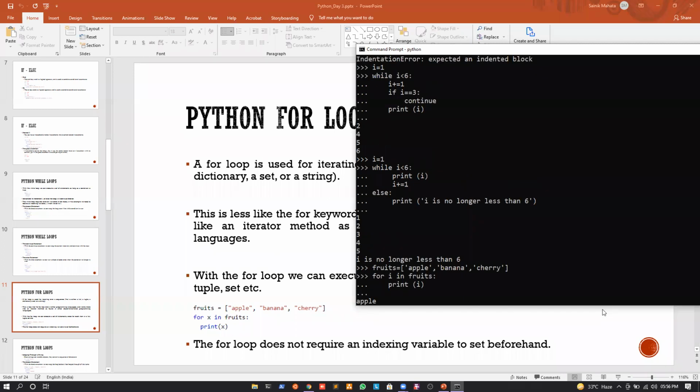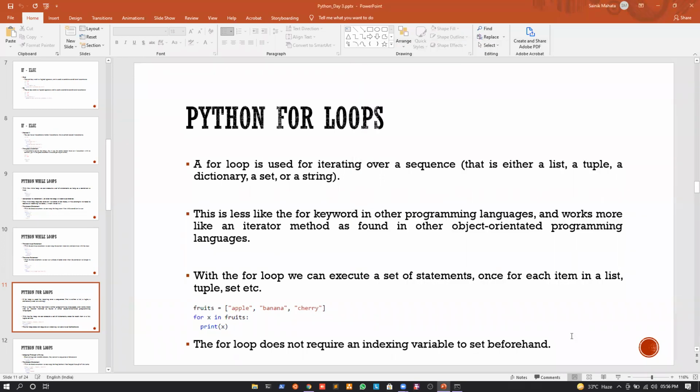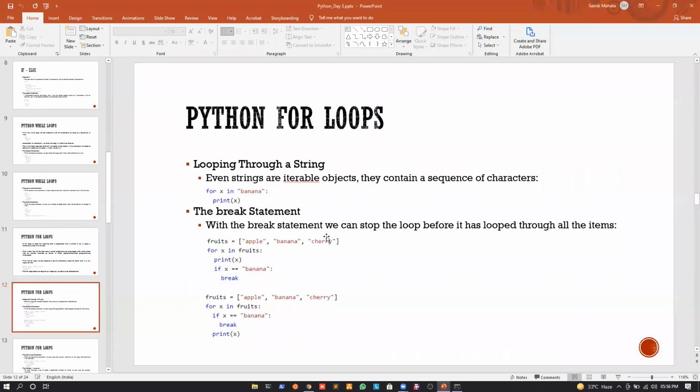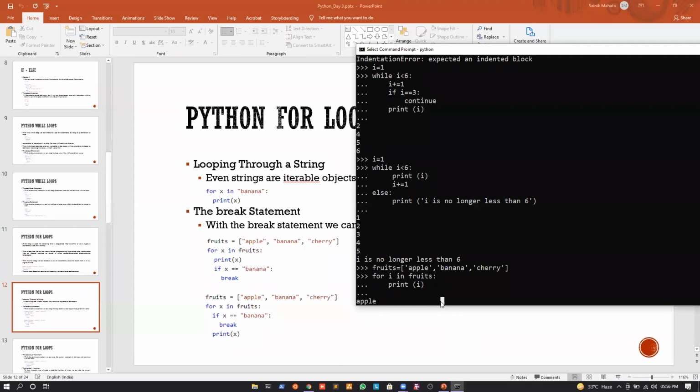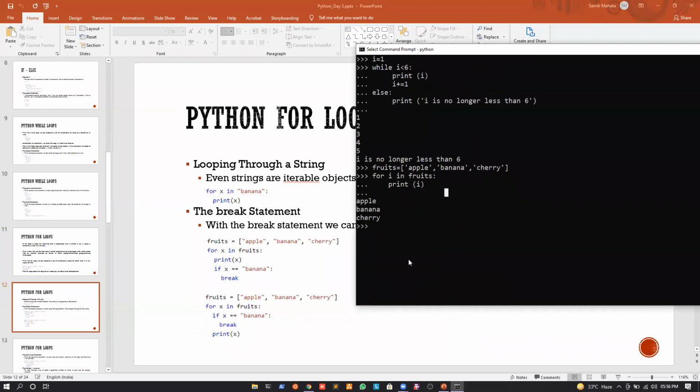Now if I go to the next slide, using the for loop we can loop through strings. We have seen this example, but for the sake of understanding, let us execute it once more.